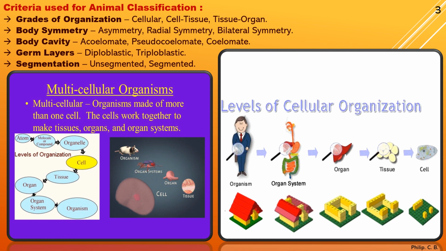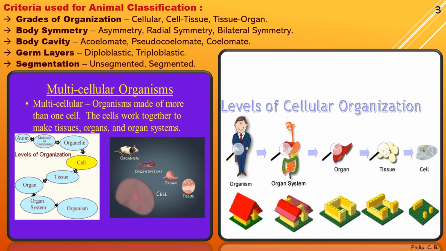Okay, now the third category or criteria is body cavity. When you say body cavity, here again there are three types: acoelomate, pseudocoelomate and coelomate. Now when you say acoelomate, the body cavity is absent, whereas pseudocoelomate, the term pseudo means false. The body cavity is present, but it's not the true body cavity. Whereas coelomate is a true body cavity which we can see in all the higher forms, maybe starting from the Annelida and all the higher forms.